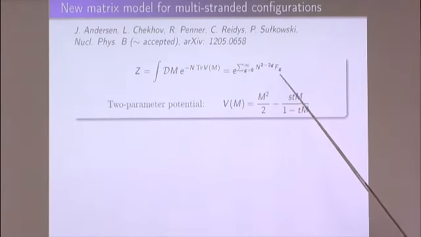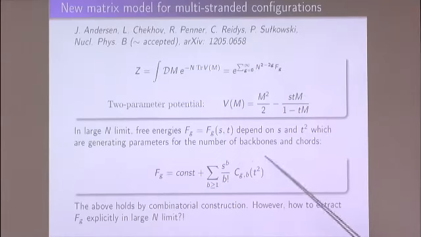And it turns out that this model generates these Fg, which appear in this expansion. They provide generating functions of these configurations I was mentioning before, with arbitrary numbers of backbones and chords, and also arbitrary genus.